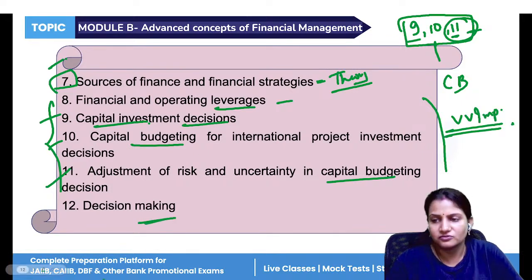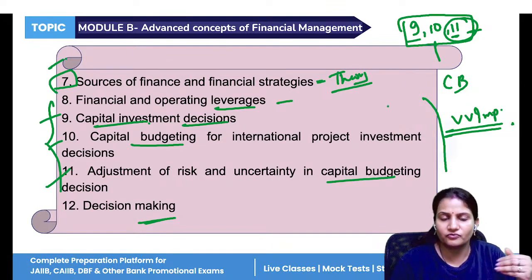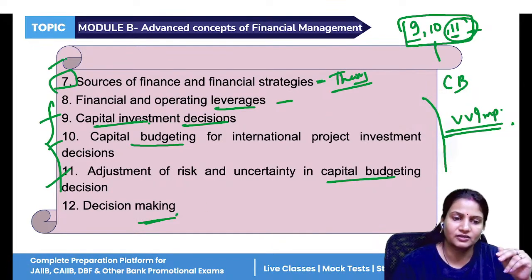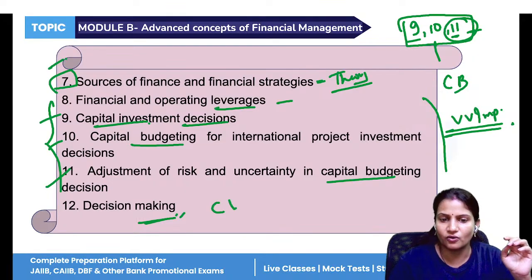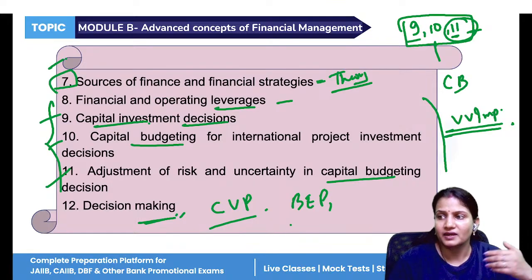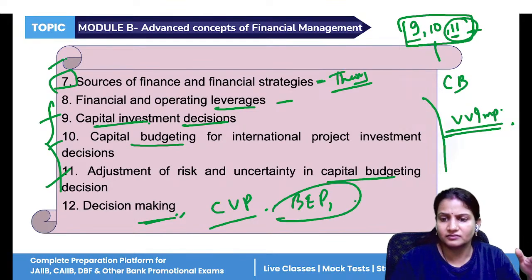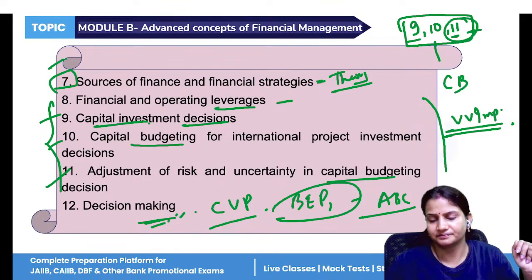Again, decision making is also important. From 8 to 12, all the numerical portion you will be seeing. Decision making is how to make decisions using cost, volume, profit, the break even point. Then cost drivers, the activity based costing, all these things we will be studying in this particular section.